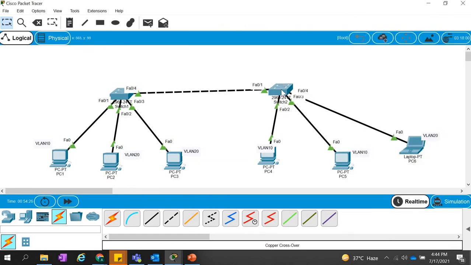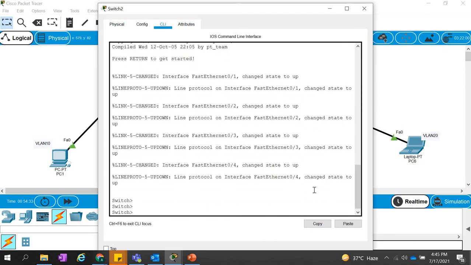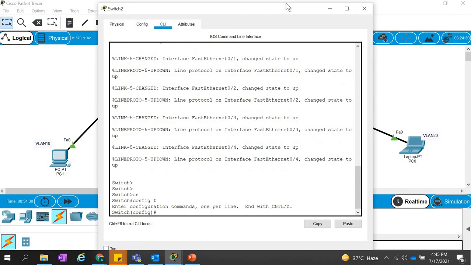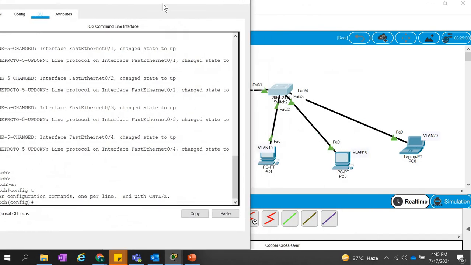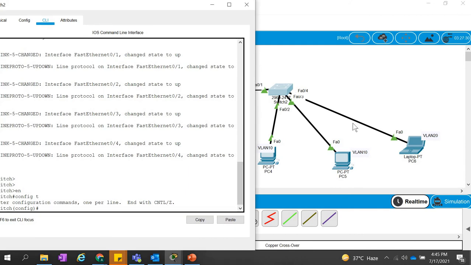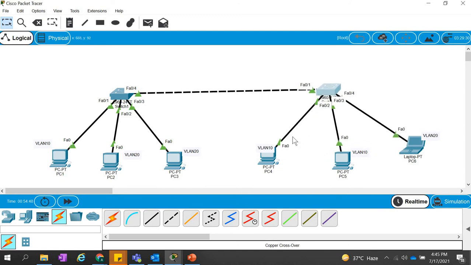So let's configure switch 2 now. Okay. Let's go to switch 2. Enable, config t, and which of the ports? For VLAN 10, we have FA0/2 and 0/3. Let me write it clearly.